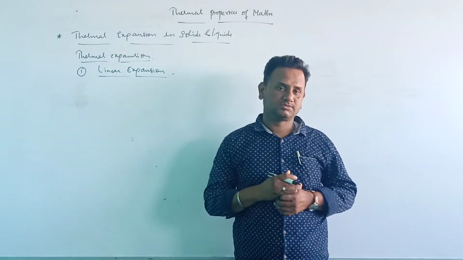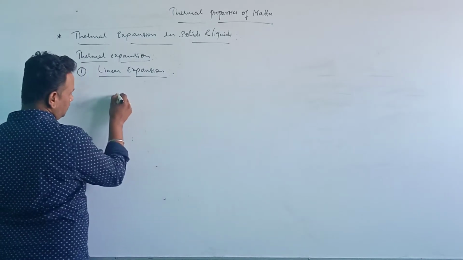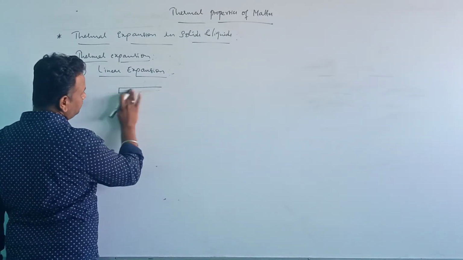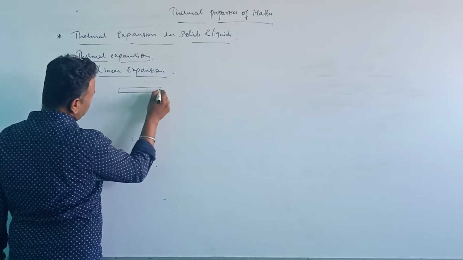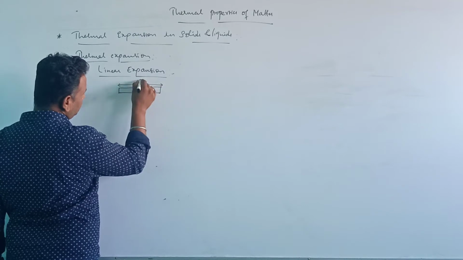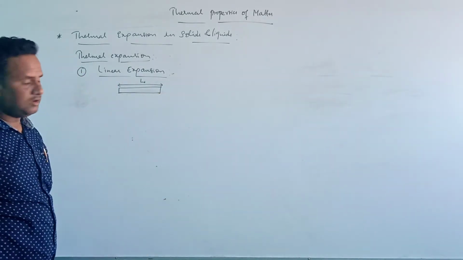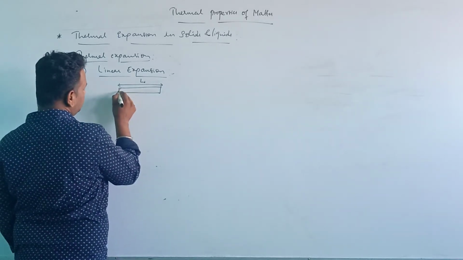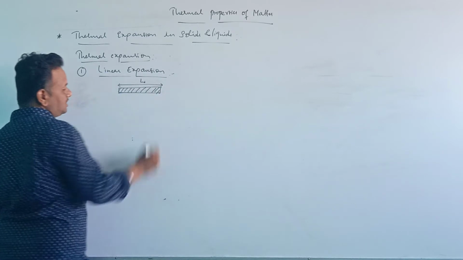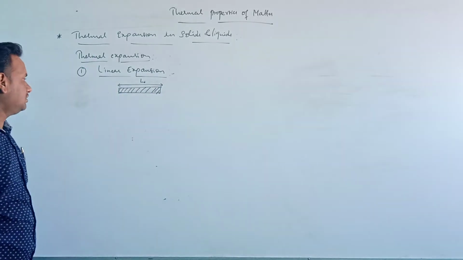What is linear expansion? Say this is a metallic rod of length L0. Here L0 is the original length, or the initial length.